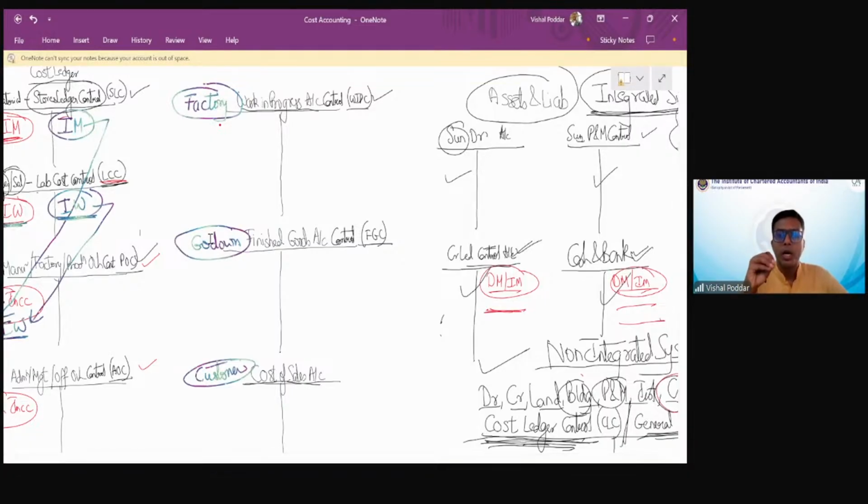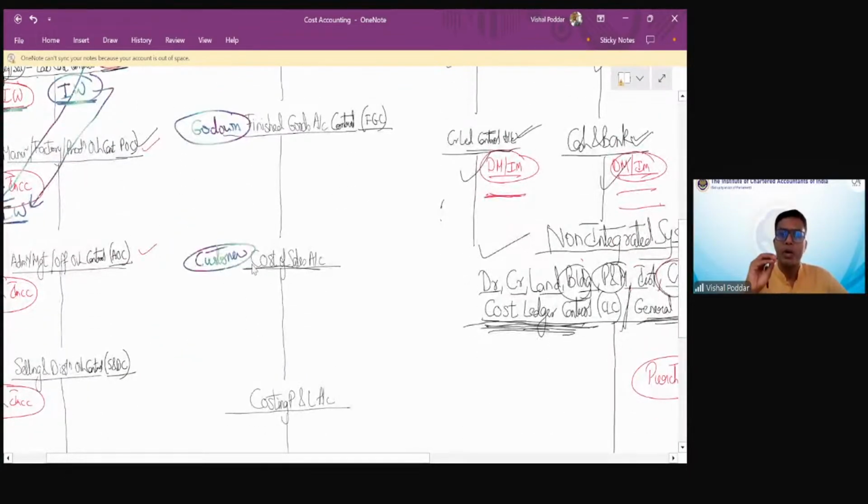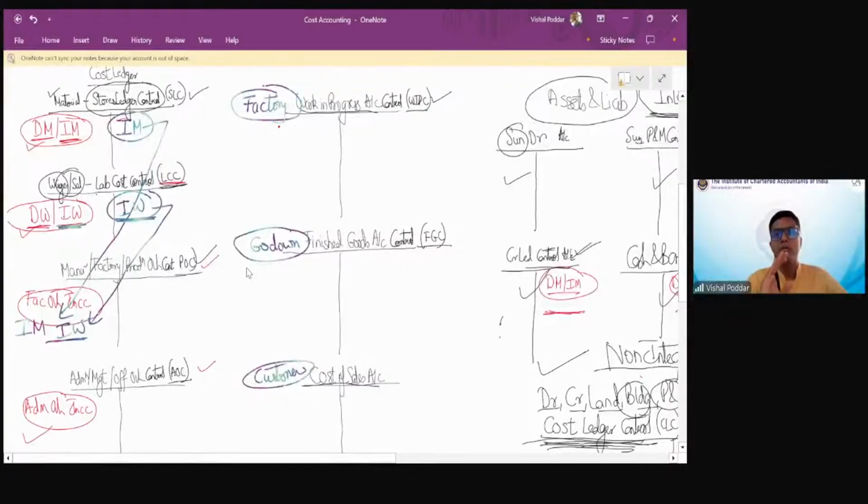Now the goods are lying in your godown until they are sold. And the customer, that is COS. Once these goods are sold, they go to the customer. So that is what the COS represents, the customer. Just remember this to understand where which expense will be transferred.